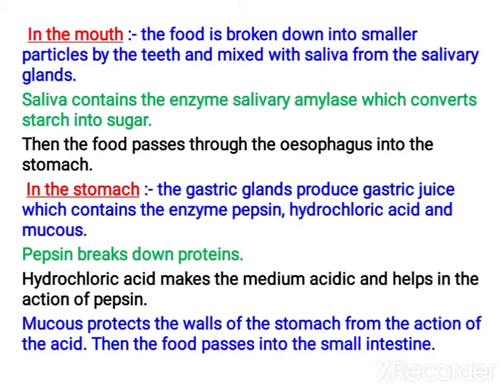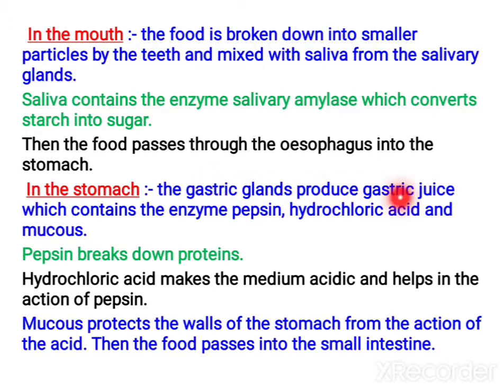Now let us see the digestion step by step. In the mouth, the food is taken in and broken down into smaller particles by the teeth. You crush the food and it is mixed with saliva, which is secreted by the salivary glands. Saliva contains the enzyme called salivary amylase, and it converts starch into sugar. Then the food passes through the esophagus into the stomach.